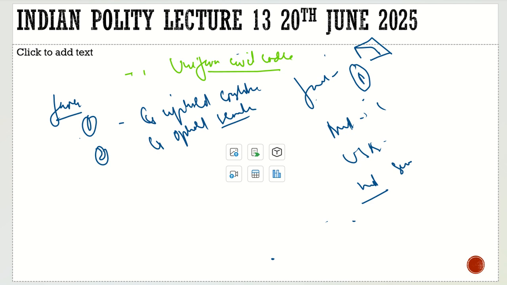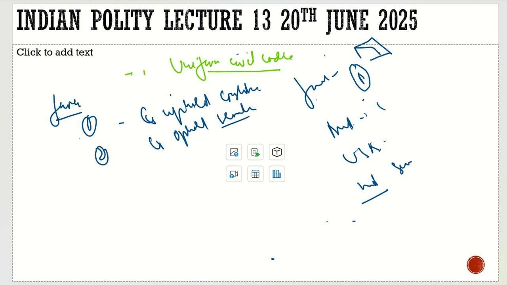We have Article 25, which lets you do whatever you want to do. If you have religious laws, follow those religious laws, unless they violate the fundamental rights. If you are following a religious law which is not an essential feature of your religion, and it is violating the fundamental rights, then only can we strike it down. But you can follow your religion.